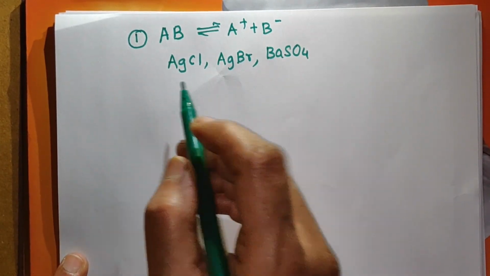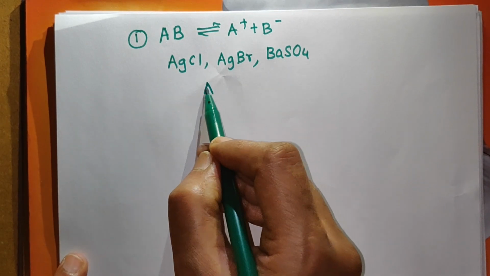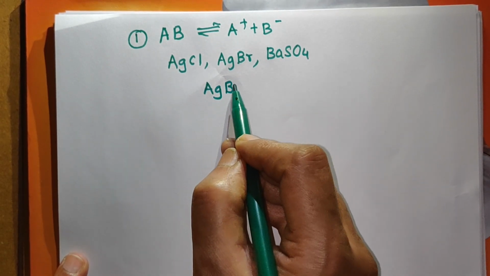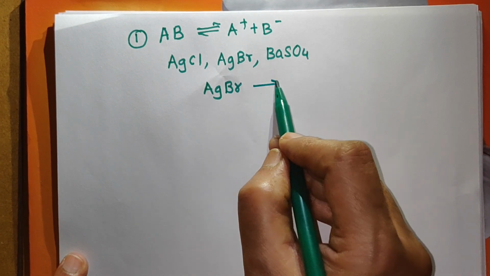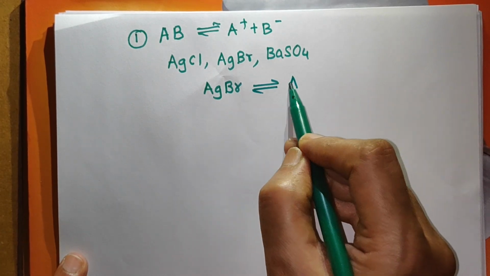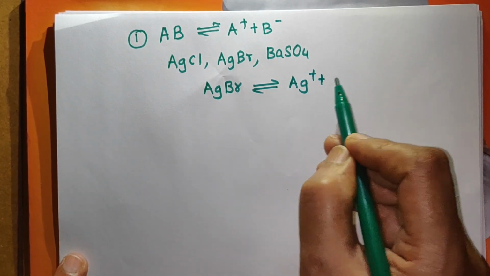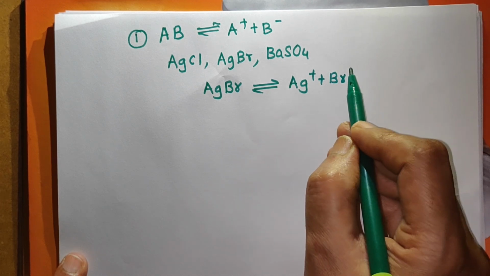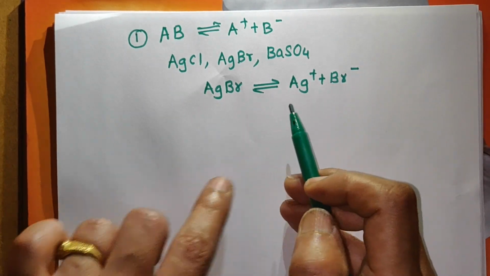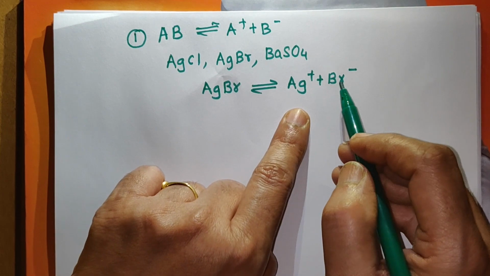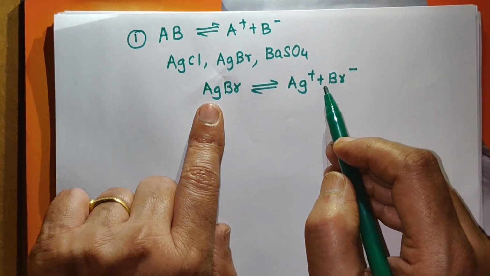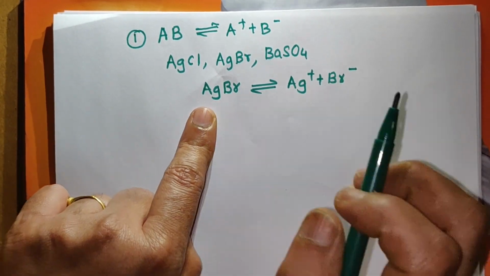Now we shall take one example, AgBr. How will AgBr ionize? It will ionize to give Ag+ ions and Br- ions. It means that in a saturated solution of AgBr we have Ag+ ions and Br- ions in equilibrium with undissociated AgBr.